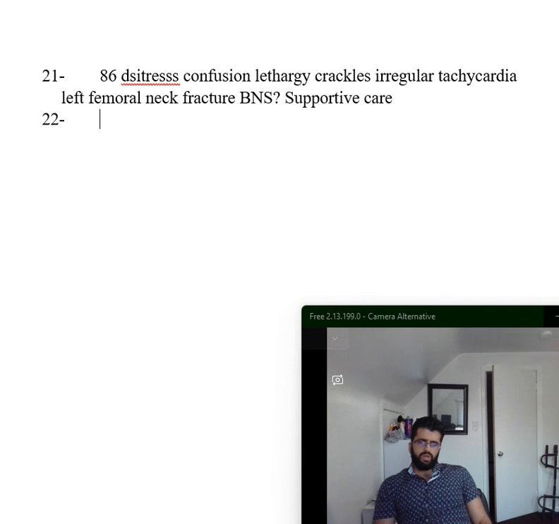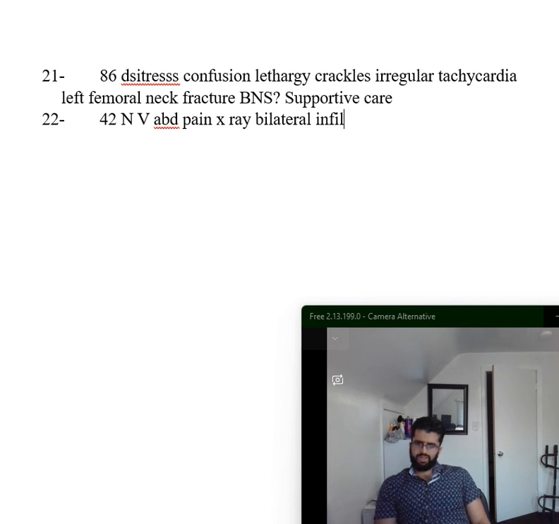Okay, now you get another case. He's a 42-year-old man who came in with nausea, vomiting, abdominal pain. You do an x-ray, which shows bilateral infiltrates and new small bilateral pleural effusions, okay?